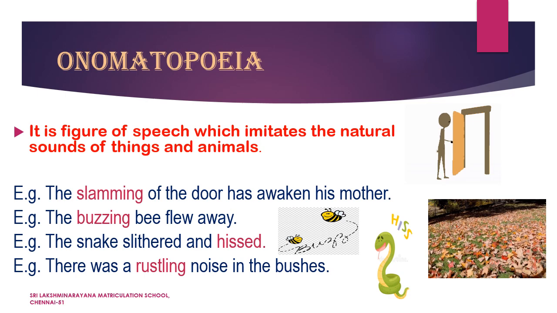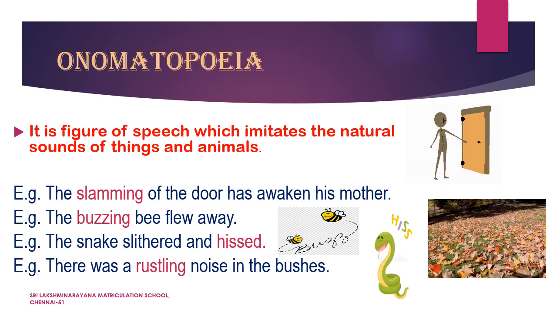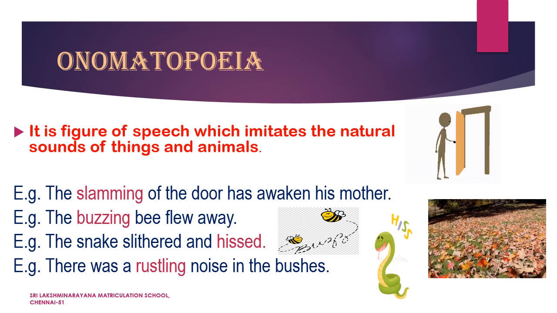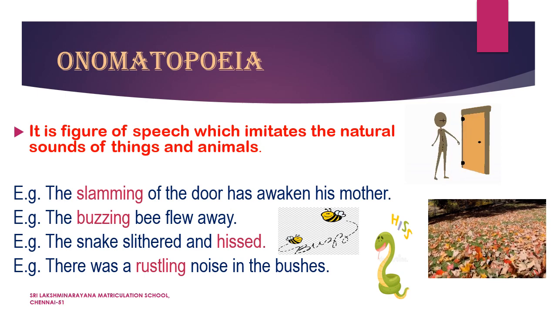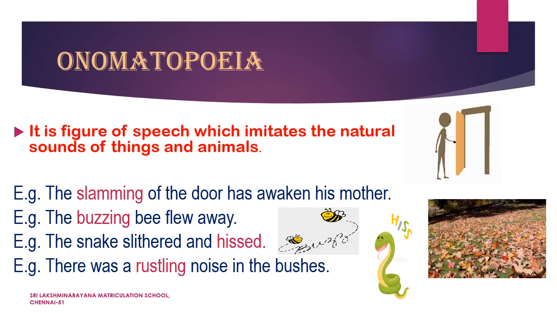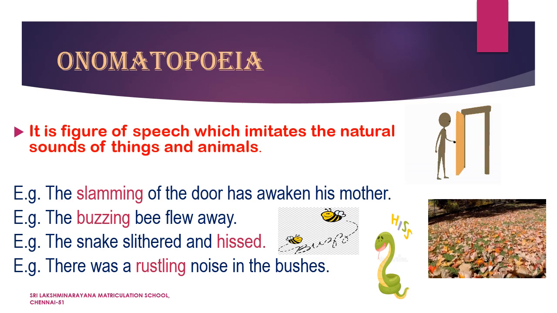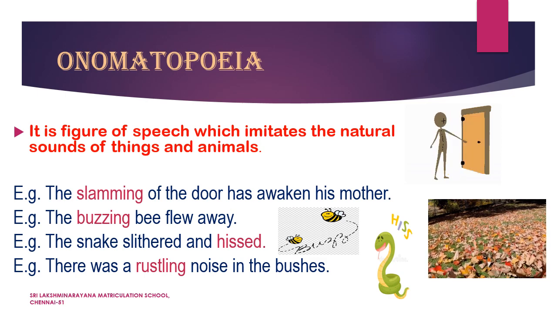Coming to the last example, there was a rustling noise in the bushes. Here the word rustle means the sound of dried leaves or paper when they are disturbed by the wind. So did you understand, children? In all these examples, we have used the natural sounds of things and animals.